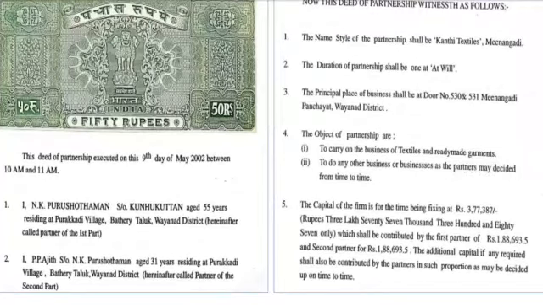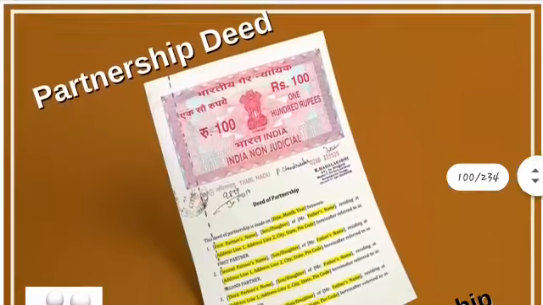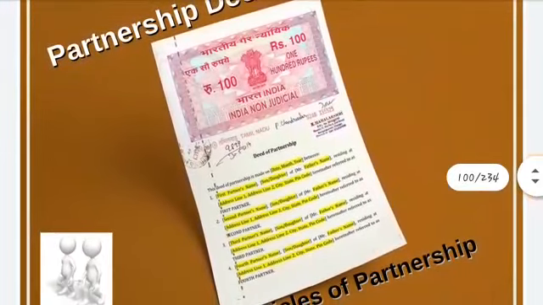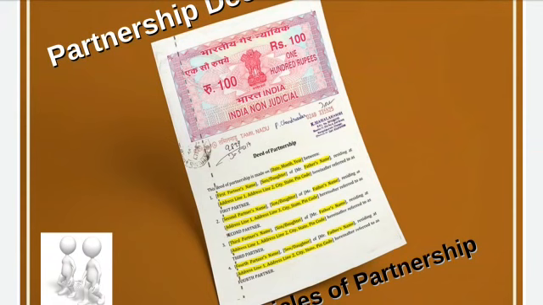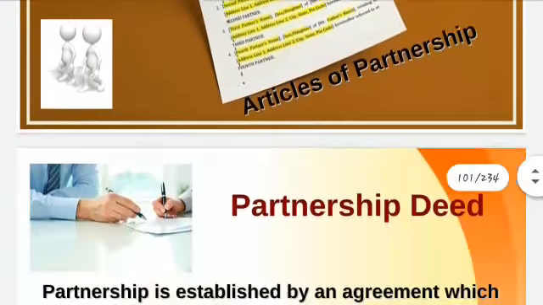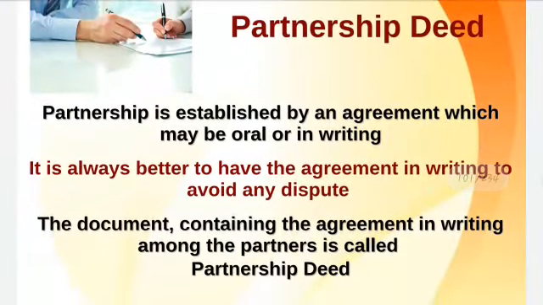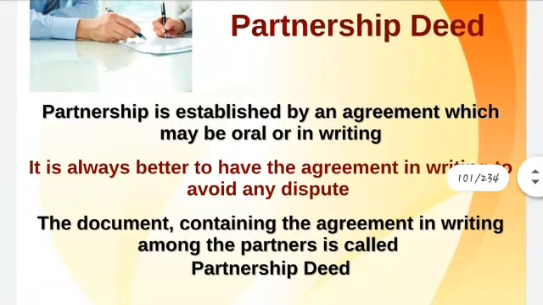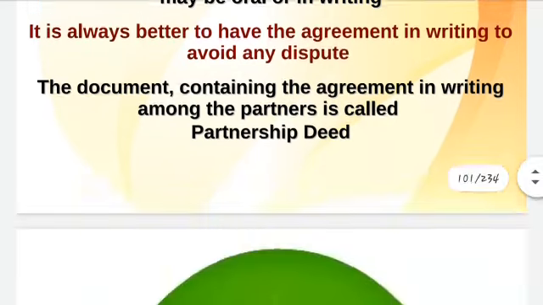It contains all the rights and duties of the partners, provisions relating to management, financial arrangement, settlement of accounts, and how and when they have to dissolve the firm. So partnership deed means an agreement which is written on a stamped paper. It can be either oral or written, but it's better to keep it in writing on stamp paper.